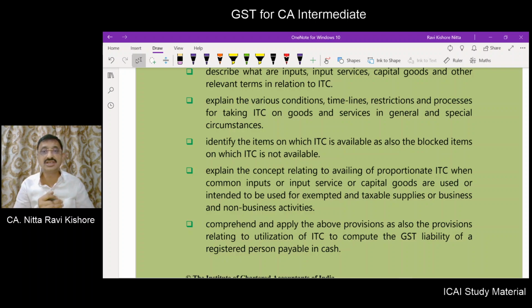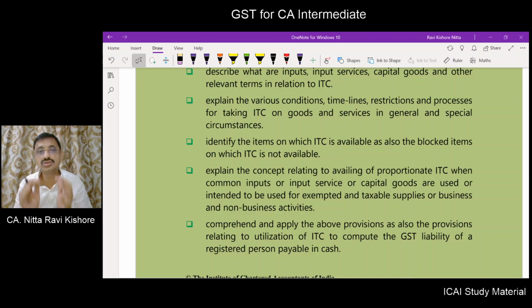What is the concept relating to availment of proportionate ITC? When common inputs or common input services or capital goods are used or intended to be used for exempted and taxable supplies or business and non-business activities. So, you may be procuring some inputs or input services or capital goods on which you have paid GST.